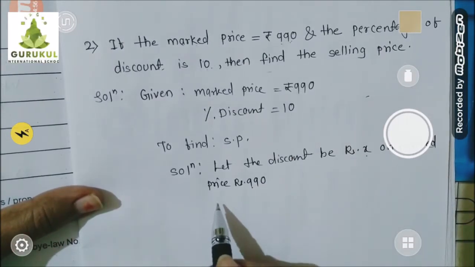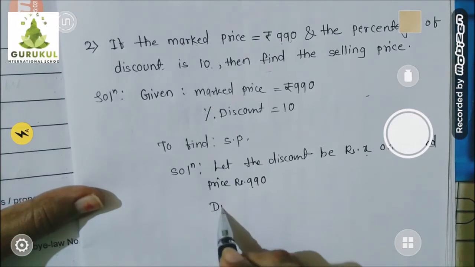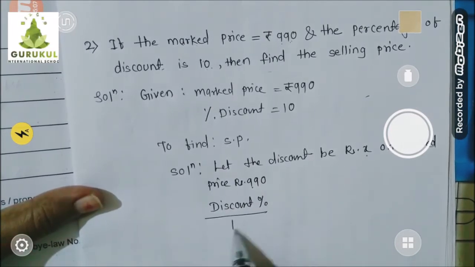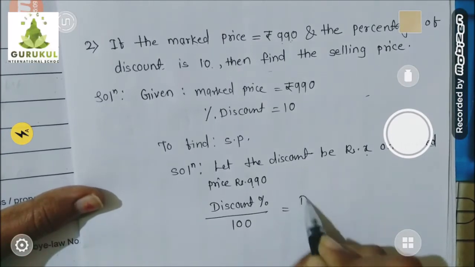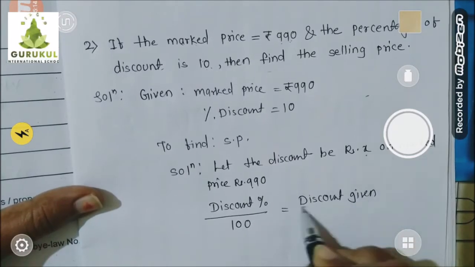Okay, so now let's find out that discount. I know you know very well how to find out discount. So I will write the formula. Discount percent upon 100 is equal to discount given upon mark price.